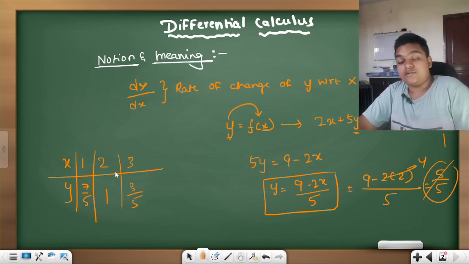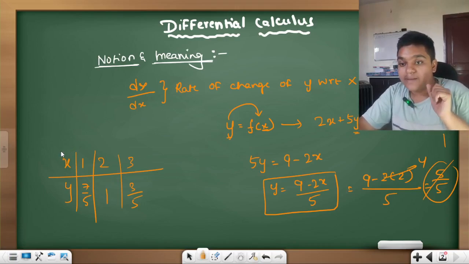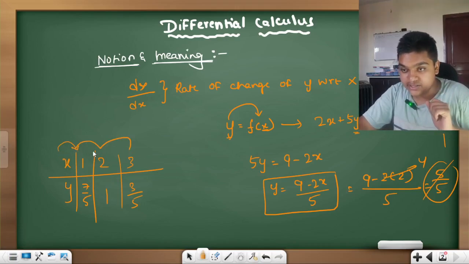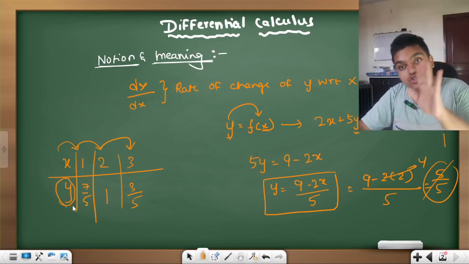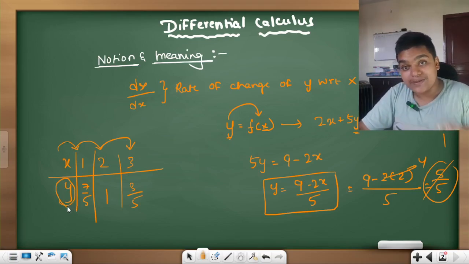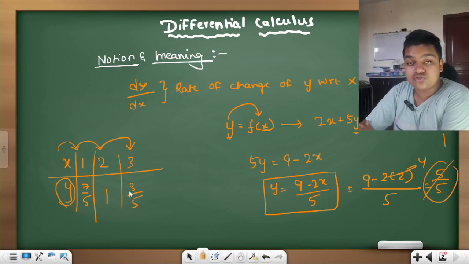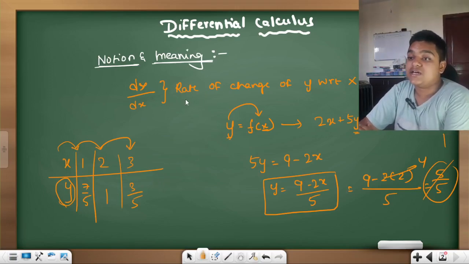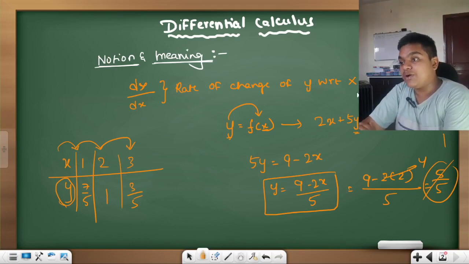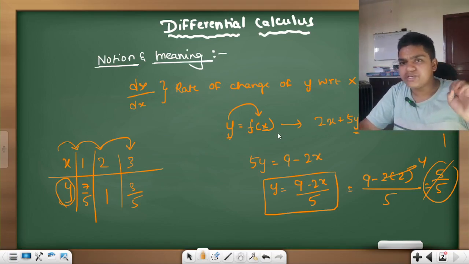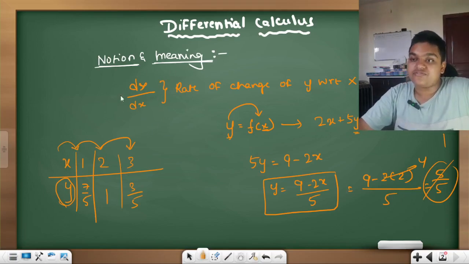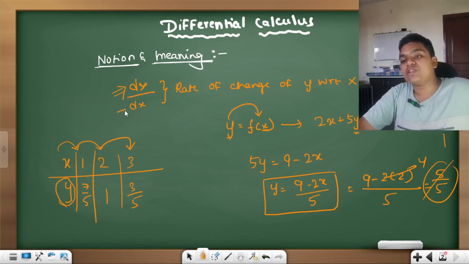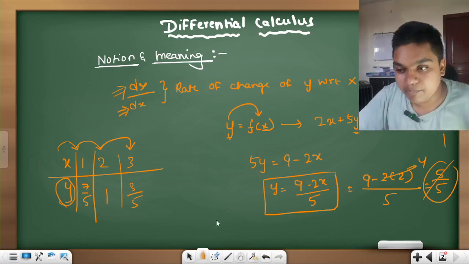So see, I'm changing the values for x. I'm not changing for y. I'm just changing for x. But the values of y are also changing with respect to x. That is why I call this the rate of change of y with respect to x. Very clear, very simple. Wherever you find this type of notation, you simply say it is the rate of change of numerator with respect to the denominator.